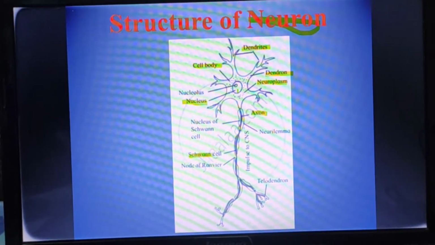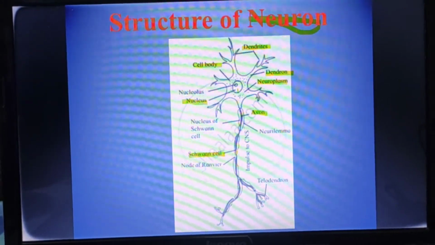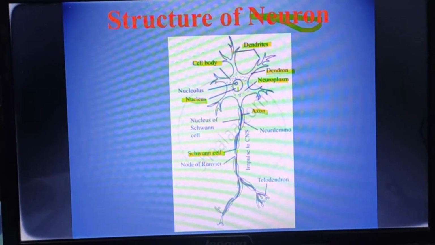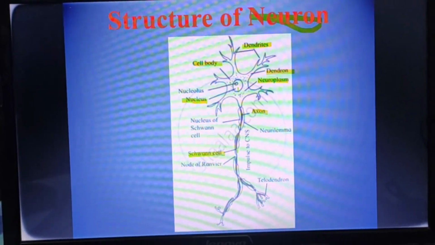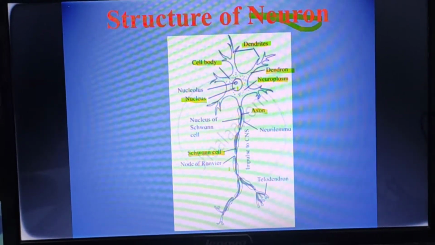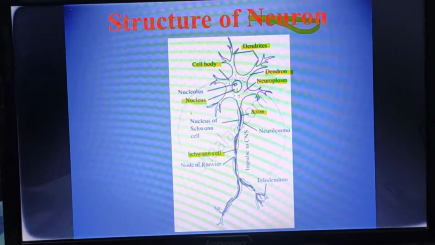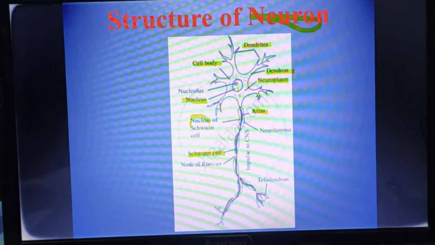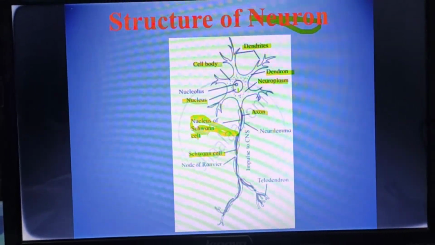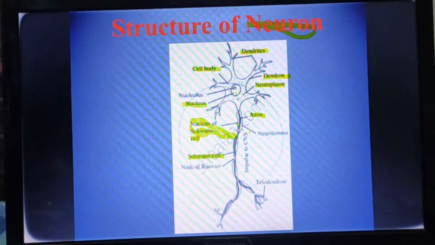You can see this is the Schwann cell, and these Schwann cells have a particular nucleus. Here is the nucleus of the Schwann cell.